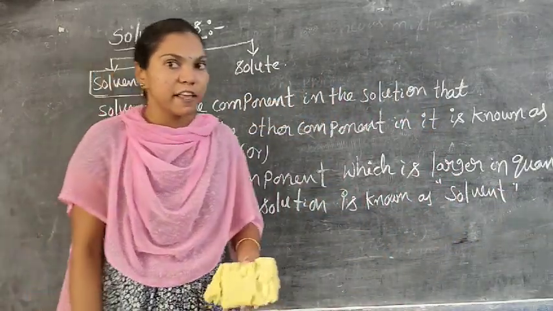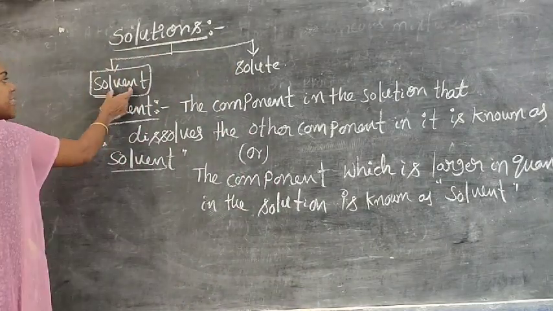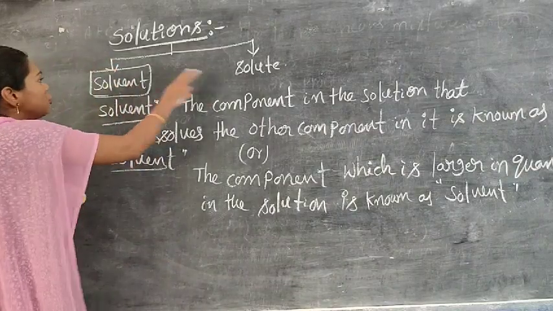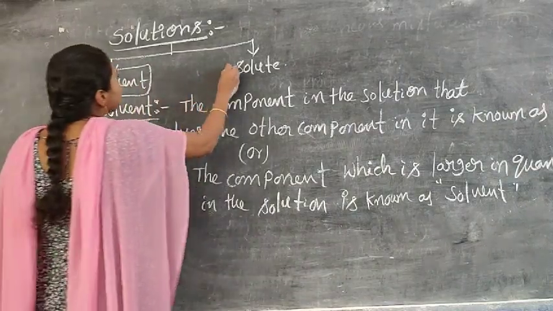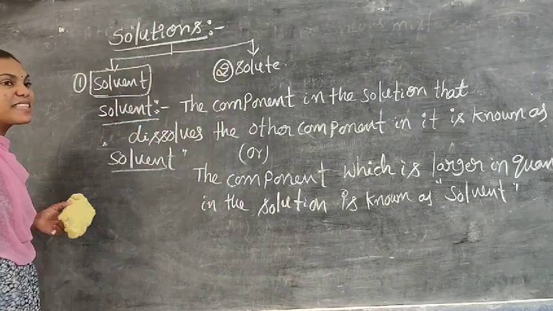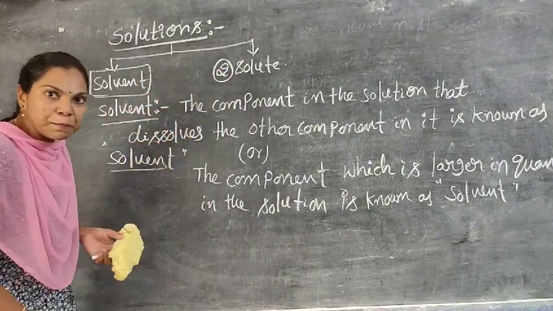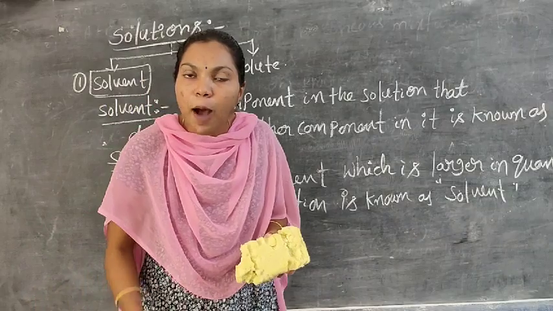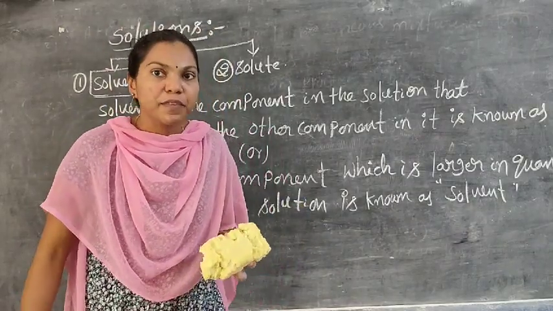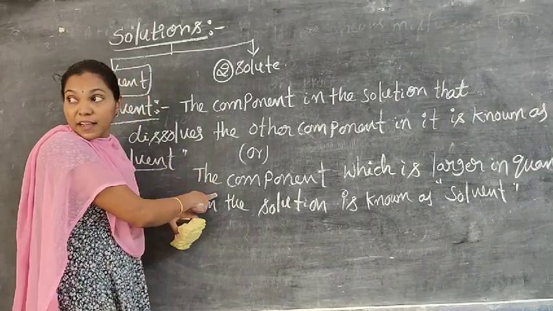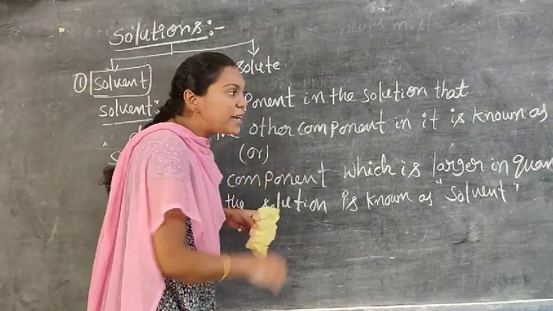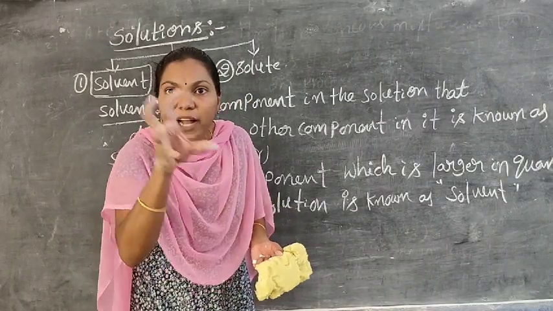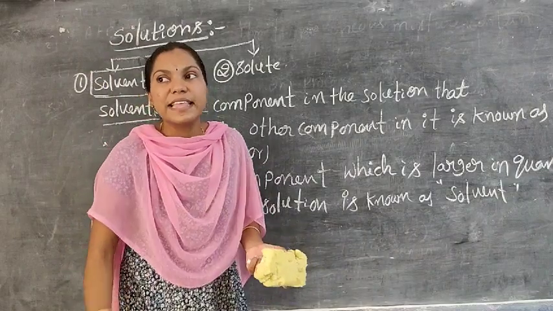There are two definitions for the solvent. In a solution, mainly two parts are present. One is solvent, two is solute. Solvent is the first part, solute is the second part. The component which is larger in quantity in a solution is also known as the solvent.